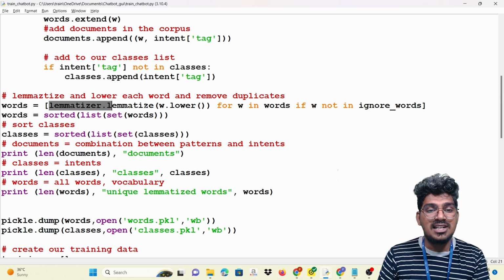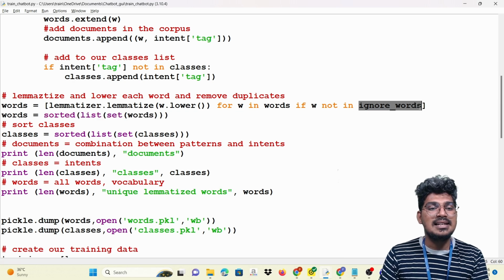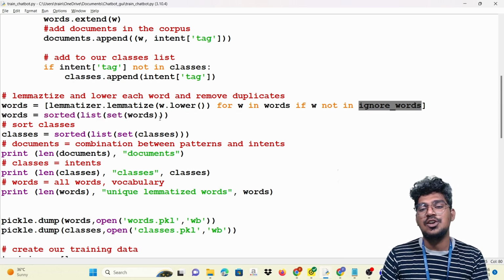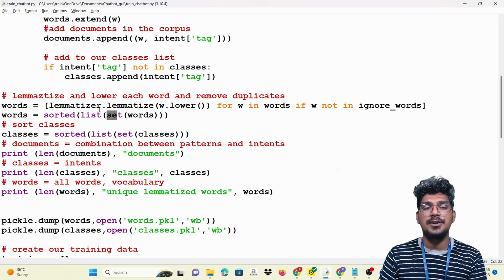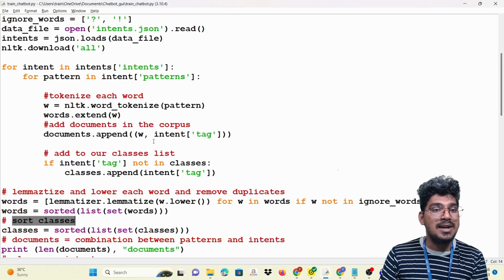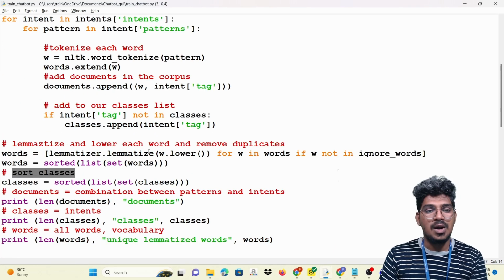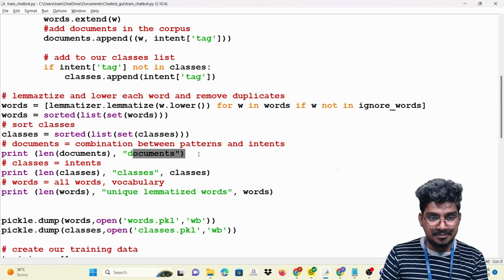So for words, we are going to apply the lemmatization: lemmatizer.lemmatize(w.lower()) for w in words, iterating over w, if w is not in the ignore words. Then words is equal to sorted(list(set(words))). Now we are going to sort the classes. So you are going to apply it to the classes as well as the words. Okay, right. So now I'm going to print the documents.